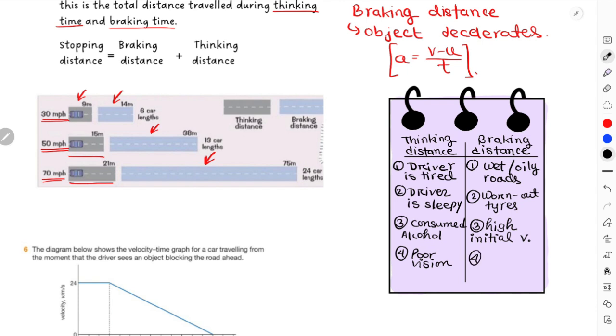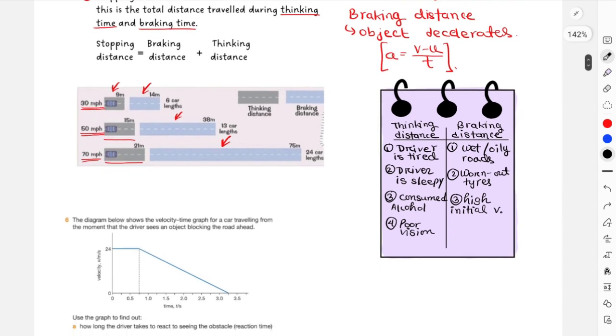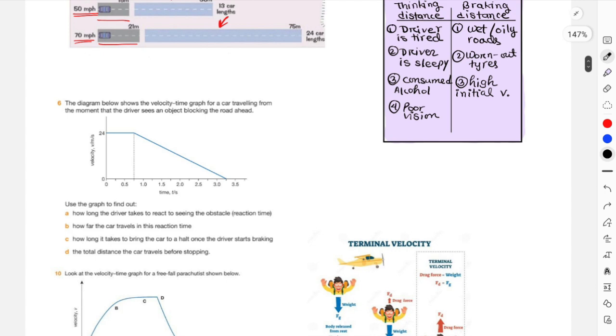And lastly, what else? Oily road, worn out tires, high initial speed. Yeah, these are the things, actually, nothing other than that. This is again a very important thing, factors that would increase your thinking distance and braking distance. I would suggest memorizing this entire chart over here. Okay, other than this, there's actually a graph over here that you should understand.